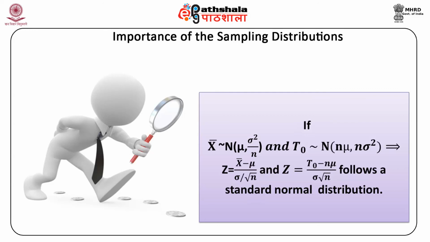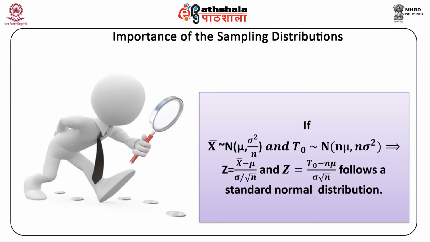Now this is equal to probability of z greater than or equal to minus 1.6, which is 1 minus probability z less than or equal to minus 1.6, which is 1 minus phi of minus 1.6, and this comes out to be 1 minus 0.0548, which is equal to 0.9452.